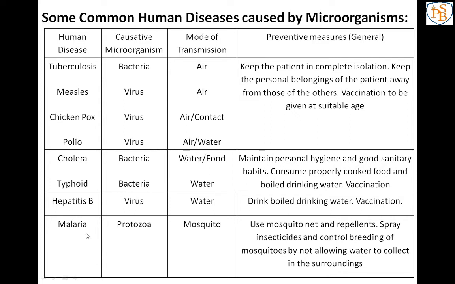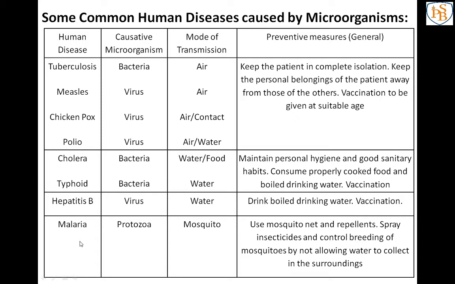Next one is malaria, which is spread by the mosquito, as I have already explained: the female Anopheles mosquito. The causative microorganism is a protozoa, meaning the pathogens are protozoa, and that protozoa sticks to the body of the mosquito. Then the mosquito bites us, causing malaria, where there is high fever and illness.